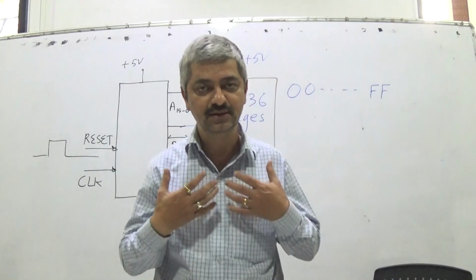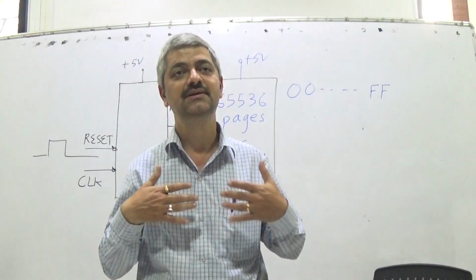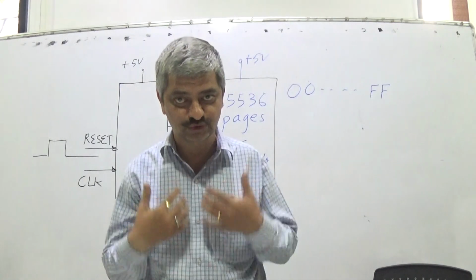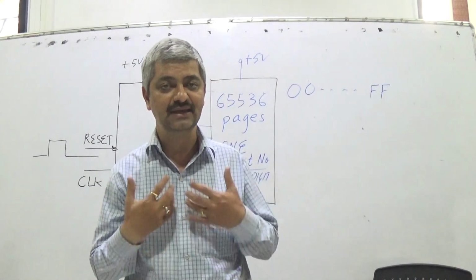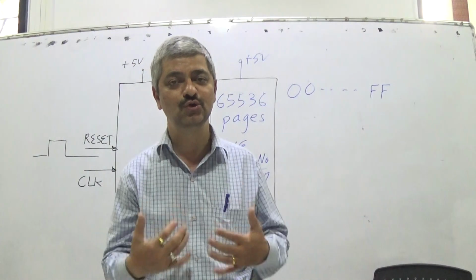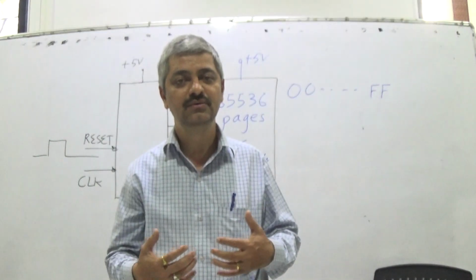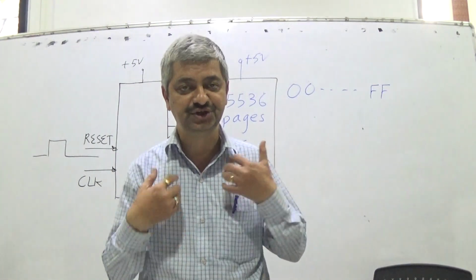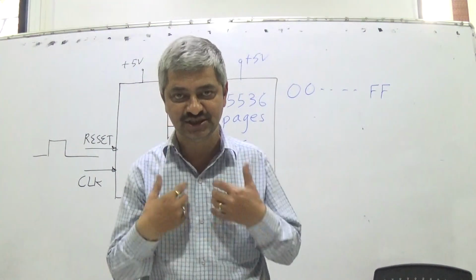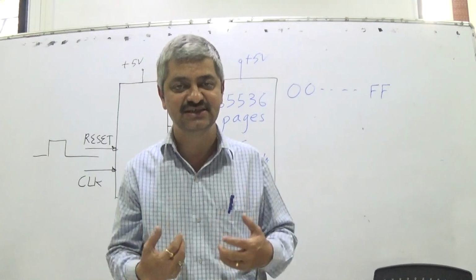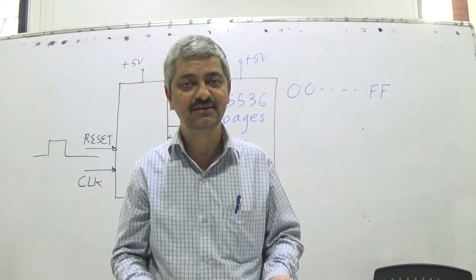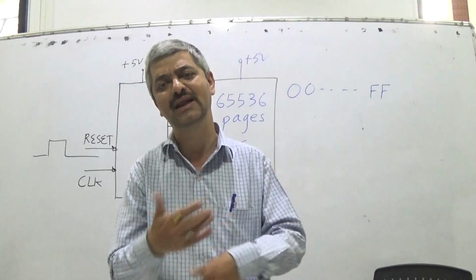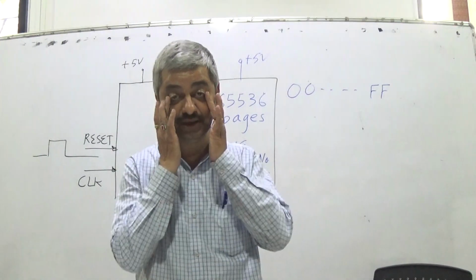When we are living entities, with each breathing we do something continuously. Like that, microprocessor will also do something with each clock cycle. Three clock cycles constitute a machine cycle, and in each machine cycle it will either read or write, and it will start from 0 and continue like this throughout.